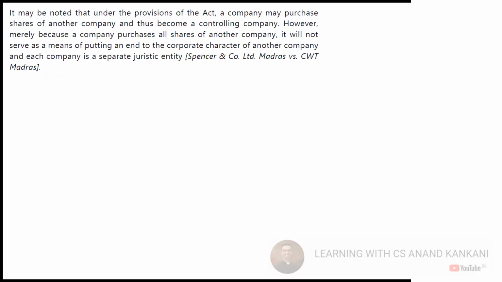Then it may be noted that under the provisions of this Act, a company may purchase shares of another company, right? So it is possible, one company can invest. I also mentioned to you about section 186 yesterday, right? Yesterday, or I think in the definitions lecture, I had also mentioned. However, merely because a company purchases all shares of another company, it will not serve as a means of putting an end to the corporate character.